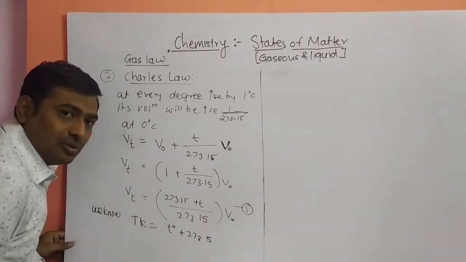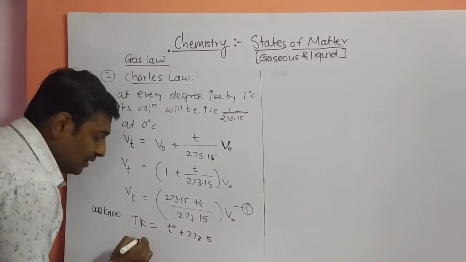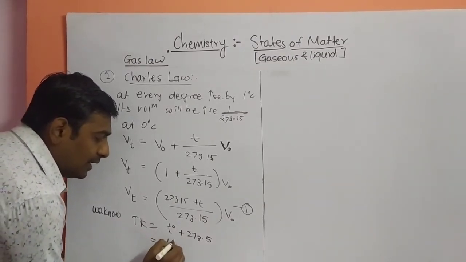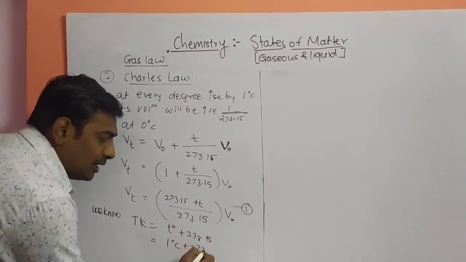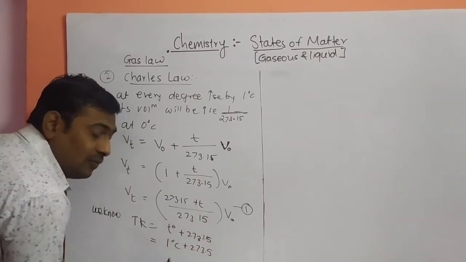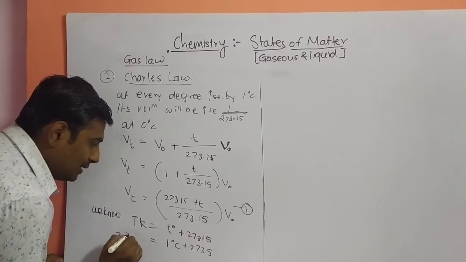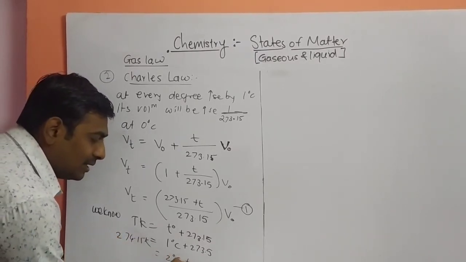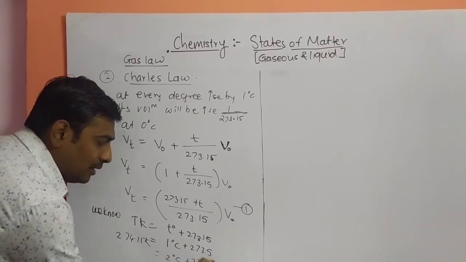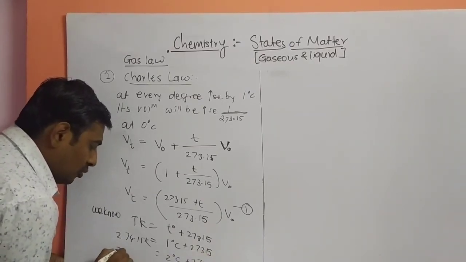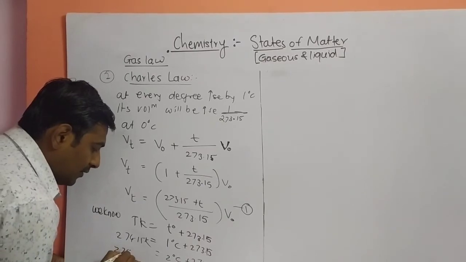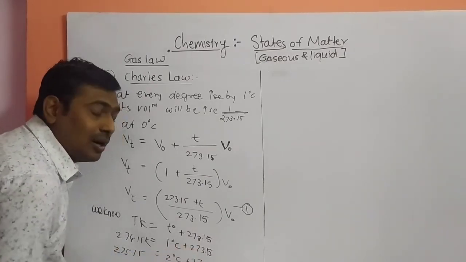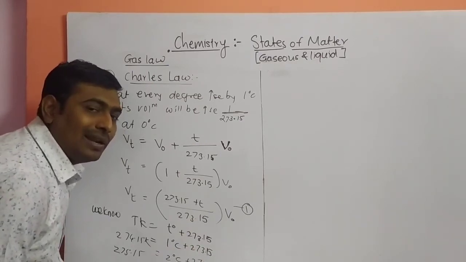You are adding the values. If you are taking 1 degree Celsius and adding 273.15, you will get 274.15 as a Kelvin temperature. If you are taking 2 degrees Celsius, then 275.15. So what is 25 degrees? 25 plus 273, you will get 298.